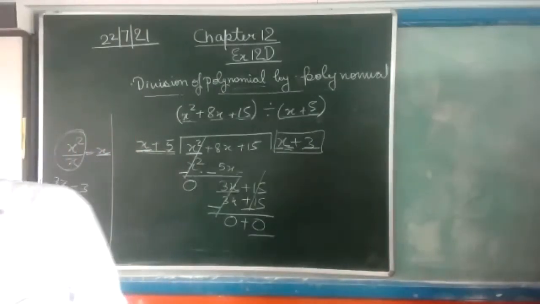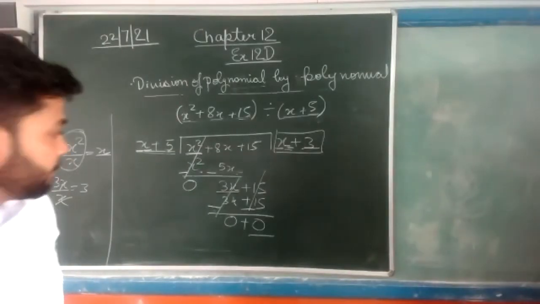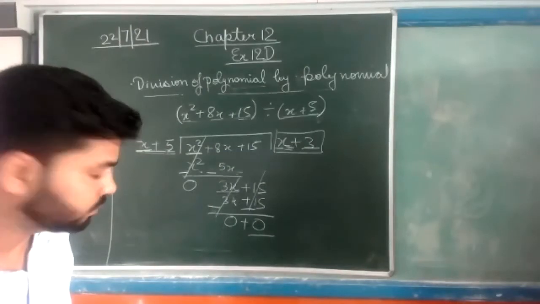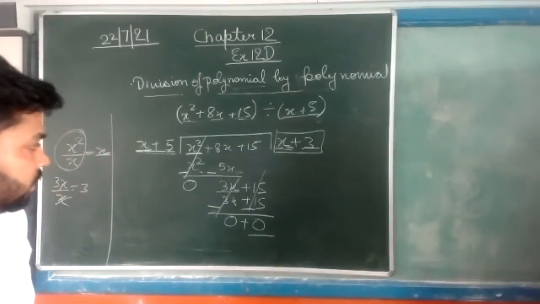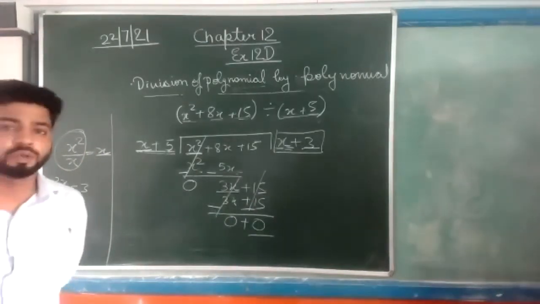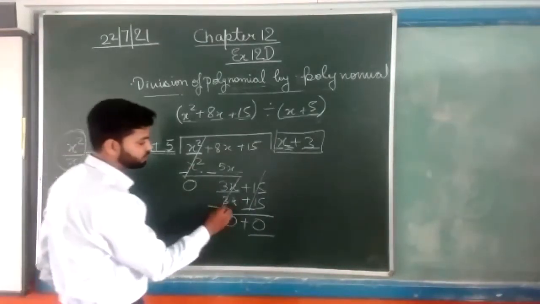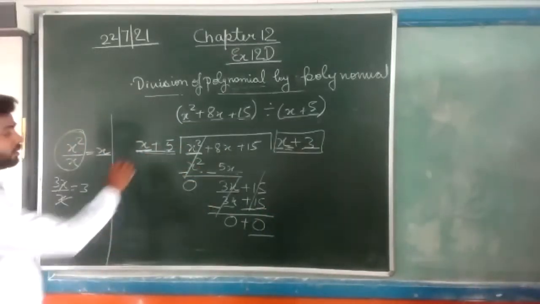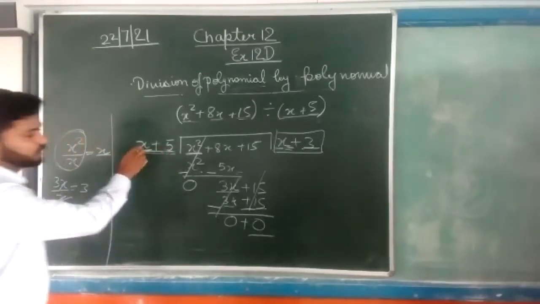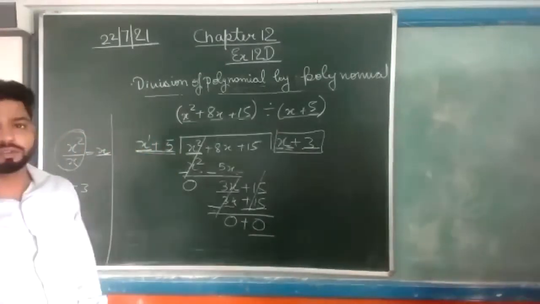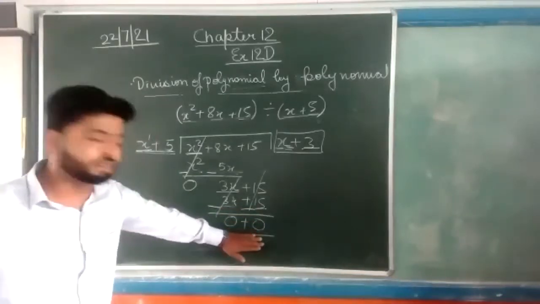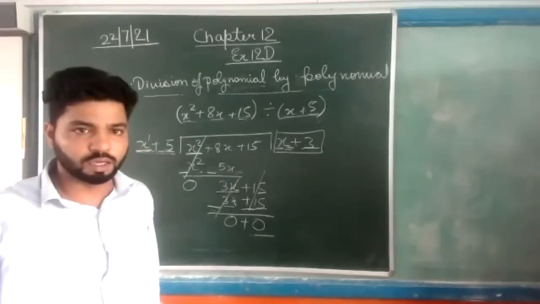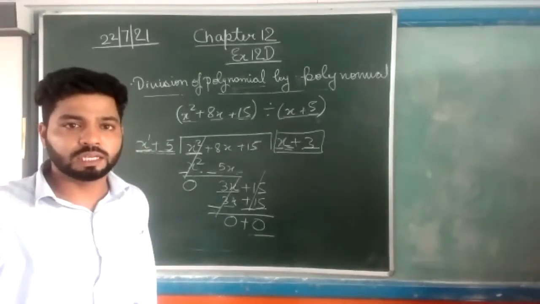Yes, Akash. Sir, when we are taking 3x plus 15, do we have to ensure that 3x plus 15 is greater than x plus 5? No, that is not assured. We have to multiply. If 3x plus 15 is coming, that is okay. As it is a degree 1 equation, we will divide till the step when 0 comes or a degree less than the degree of the divisor comes. Okay? Yes, Riddhi.